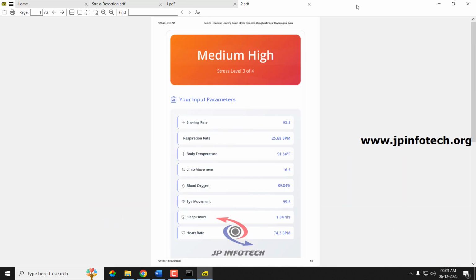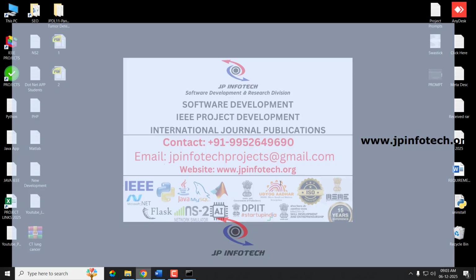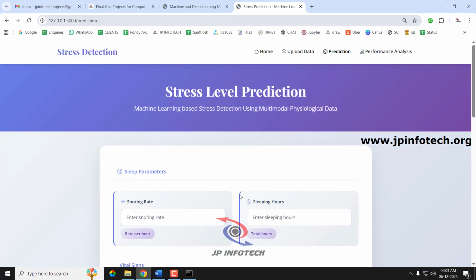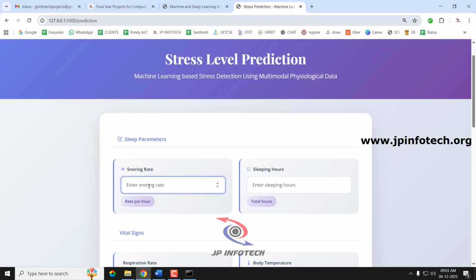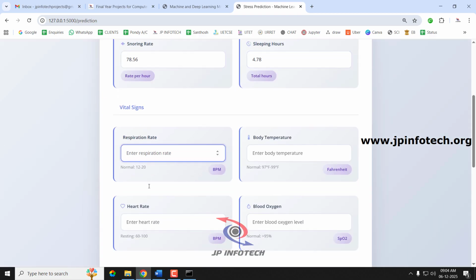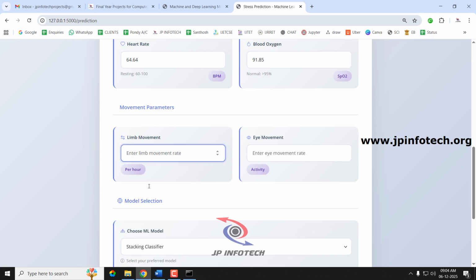So you can see the exported result. Now let us go for the new analysis, and let me give another case here by entering the snoring rate as 78.56, sleeping hours as 4.78, respiration as 21.85, body temperature 93.85, heart rate as 64.64, blood oxygen 91.85, and limb movement as 11.85, eye movement as 94.28.